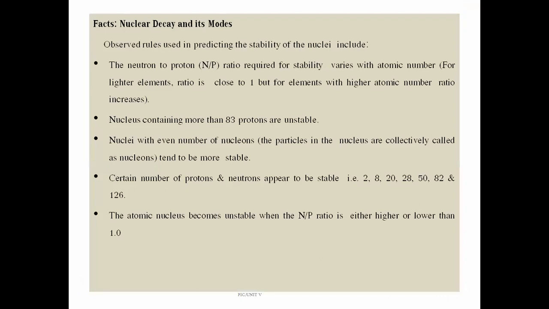So the neutron to proton ratio, if we are going to measure it, which is required for stability, varies with atomic number. For lighter elements, the ratio is close to 1. But for the elements with a higher atomic number,